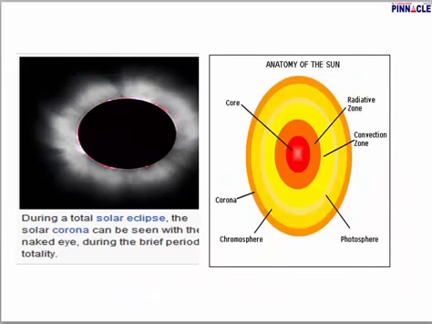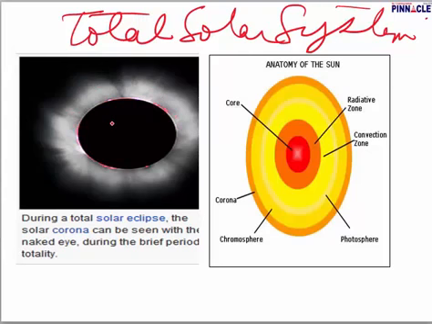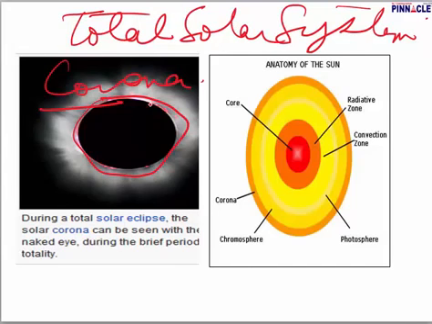Now, this is a picture of a total solar eclipse. What happens in a total solar eclipse? Total solar eclipses are rare because the sun is the largest body in the solar system. So for another body to cover up almost the whole of the sun is very difficult. The outer portion of the sun which is visible is a very thin round spherical shape, and that is known as the corona. Sometimes you are given questions as to which part is visible during a total solar eclipse; that is the corona, or the diamond ring.